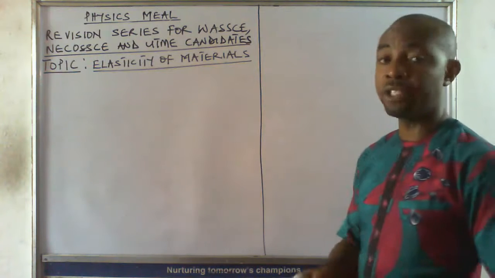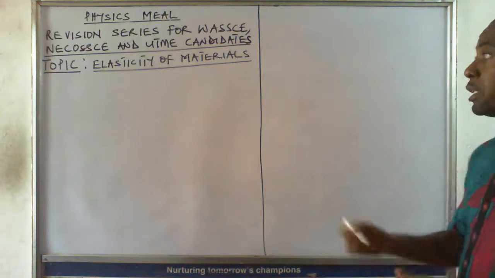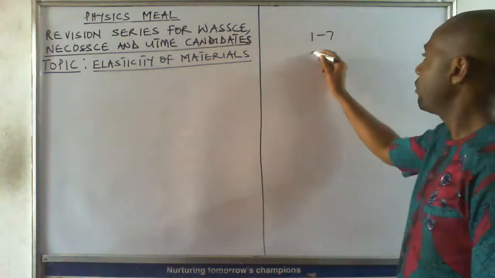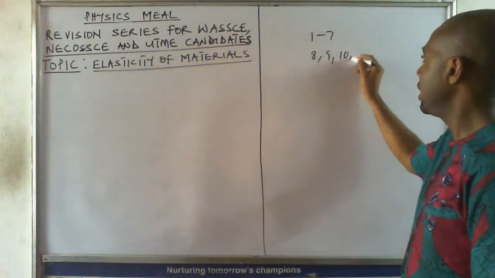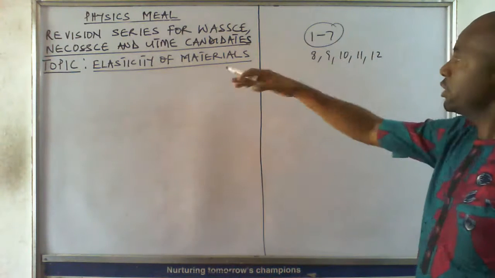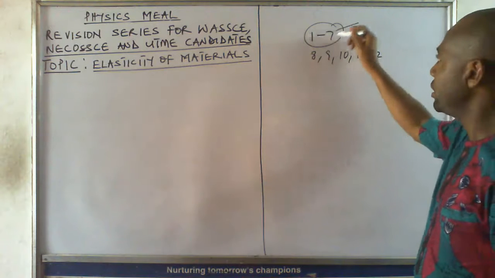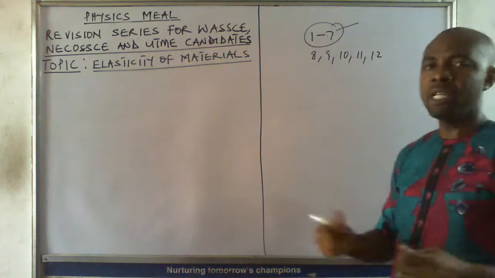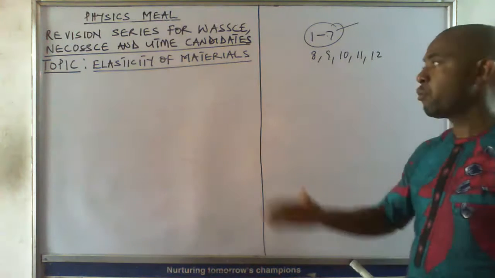So today we want to look at the elasticity of materials in physics. In the way they structure physics questions in WASSCE, for example, they have questions 1 to 7, and then 8, 9, 10, 11, and 12. Questions on elasticity will be seen between questions 1 to 11. Virtually every year they will bring a question from elasticity.